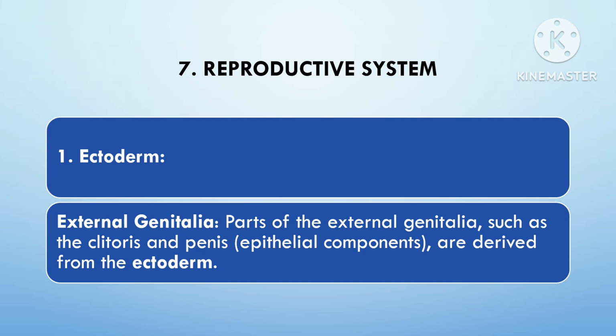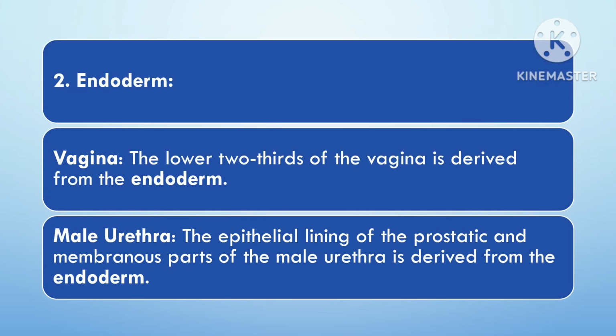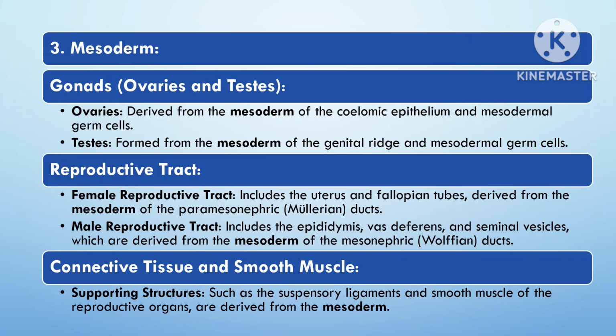Endoderm lines the reproductive duct and certain glands also arise from endoderm. In the male reproductive system, the urethra is partly derived from endoderm, and in the female reproductive organs, the lower part of the vagina is endodermal in origin.